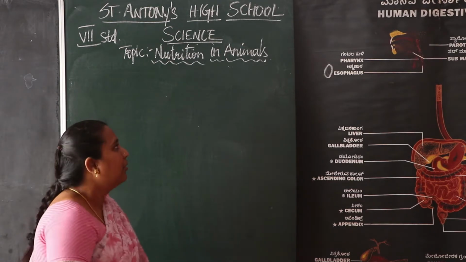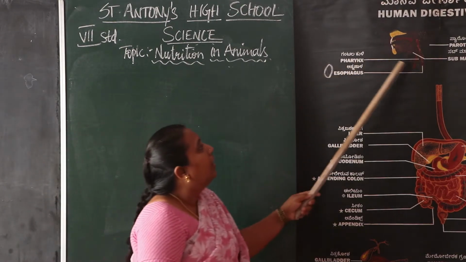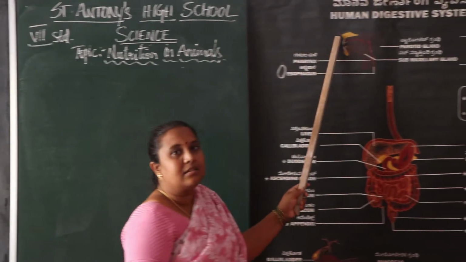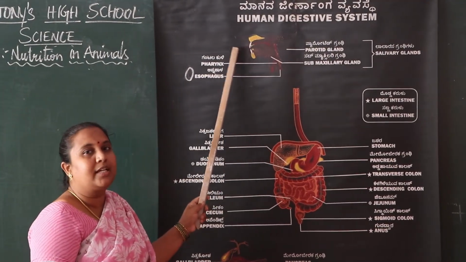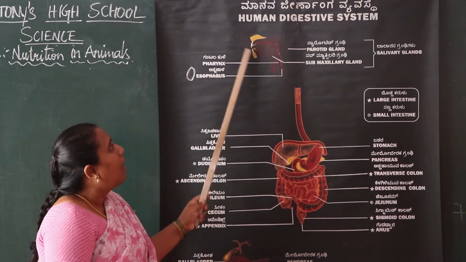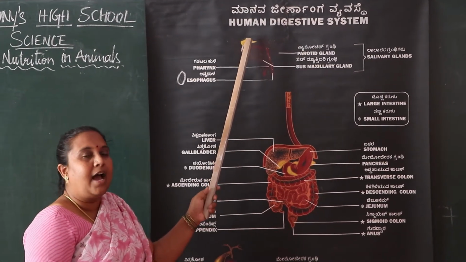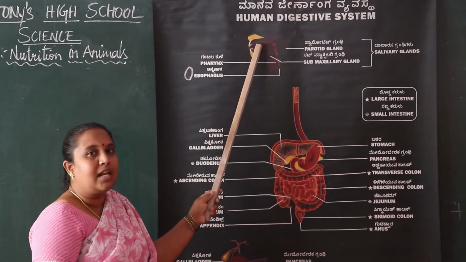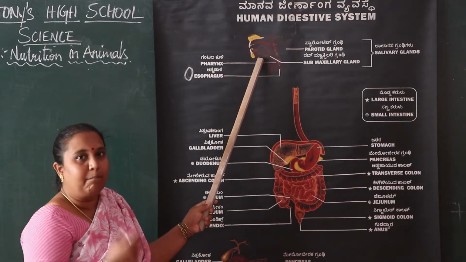Let us see now. We already read about the mouth or buccal cavity. That is the first part of the alimentary canal or digestive tract. The food is chewed by teeth and mixed with saliva, which is secreted in the mouth.